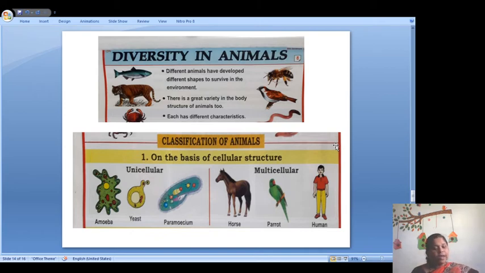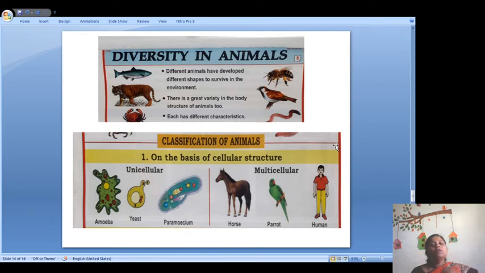Amoeba, yeast, paramecium are unicellular animals, and animals like horse, parrot and human have many cells, so they are called multicellular animals. So on the basis of the cell, animals are classified into two types: unicellular animals and multicellular animals. The animals which have a single cell are called unicellular animals.